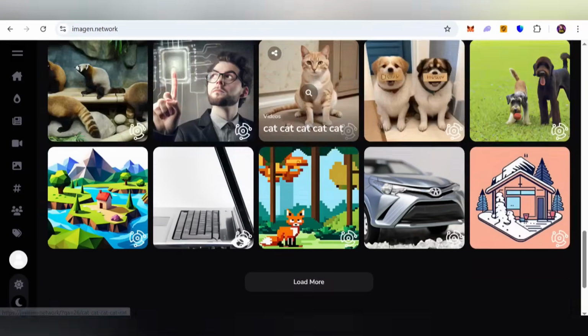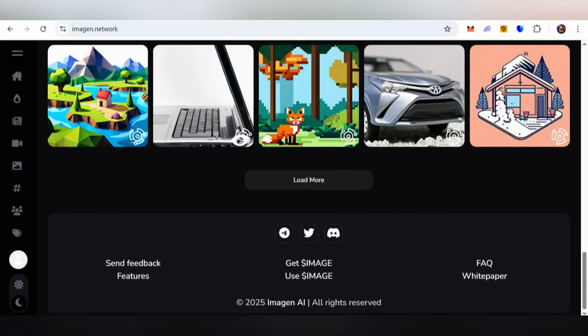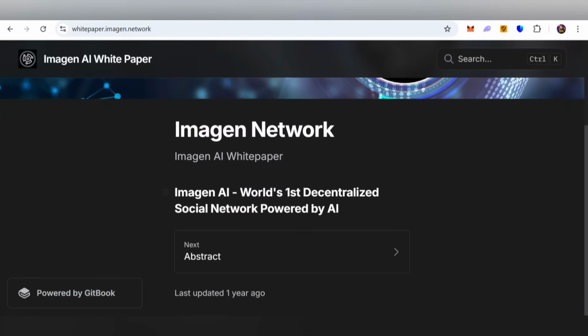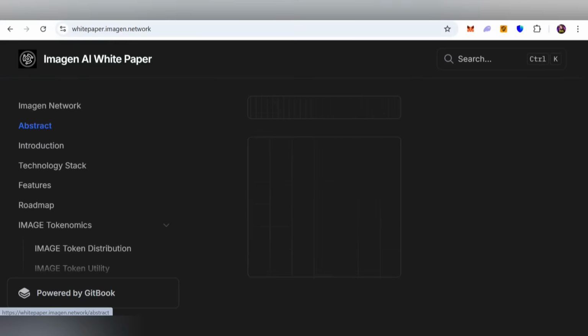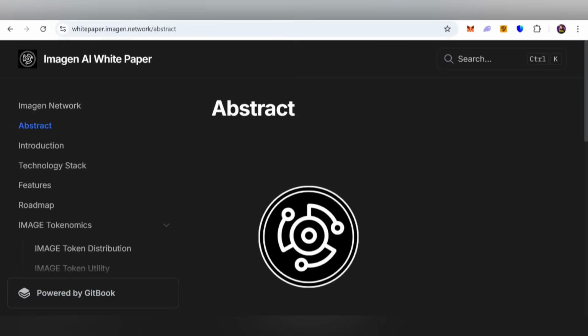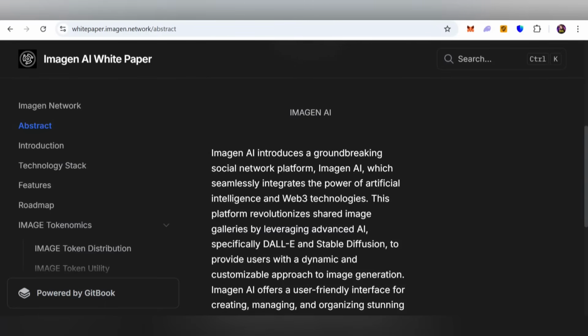Here you can also check out and read its white paper to get more information related to this amazing project. Imagine AI introduces a groundbreaking social network platform, Imagine AI, which seamlessly integrates the power of artificial intelligence and Web3 technology.